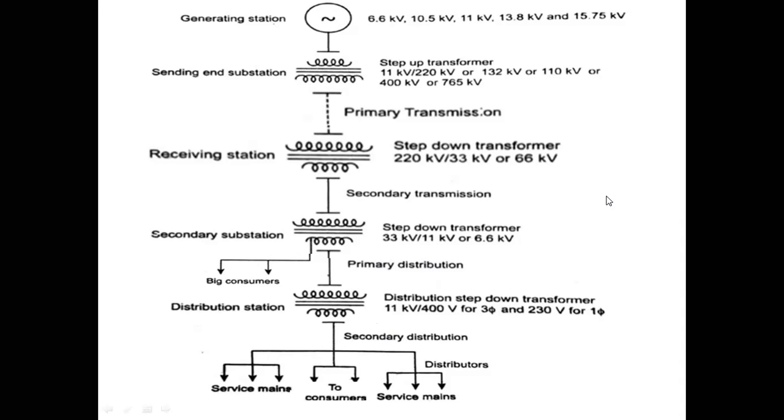So after this block diagram, next we are going to discuss the overhead transmission line. The total transmission line in the generating part will be covered by SS madam. Now I am starting this overhead transmission line first. This transmission line can be an overhead line or underground also. So first of all, we are going to discuss the overhead transmission line.